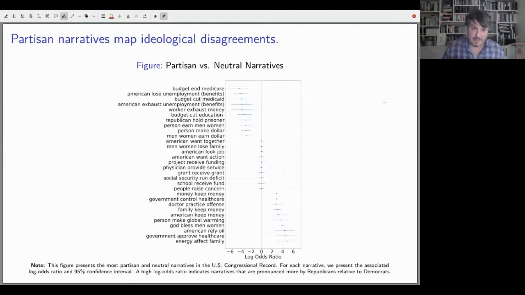As you would expect, these narratives also map ideological disagreements. So here are the Democrat type narratives. They're worried about the budget ending Medicare, Americans losing their unemployment benefits, budget cuts. Whereas Republicans have very different priorities. They talk about government approved healthcare, American relying on oil, God bless men and women. They're criticizing global warming. You can see that partisanship comes through really well with these narrative tuples.